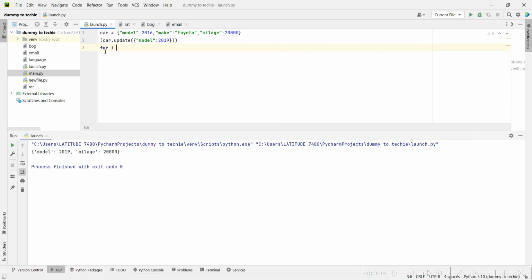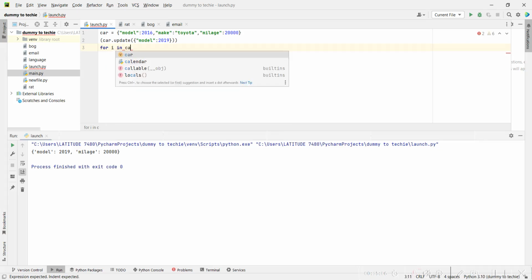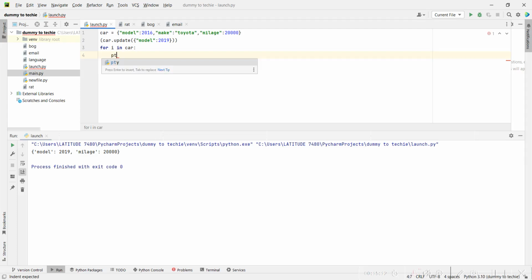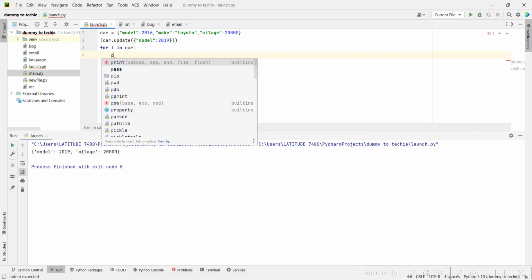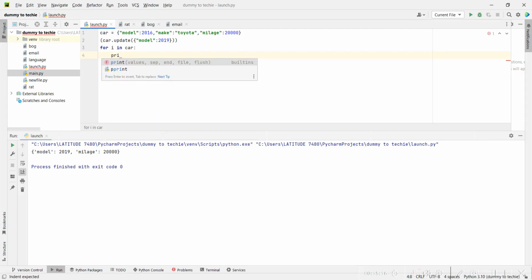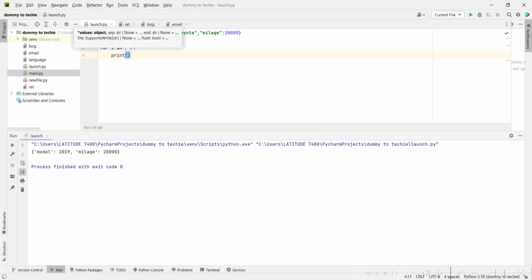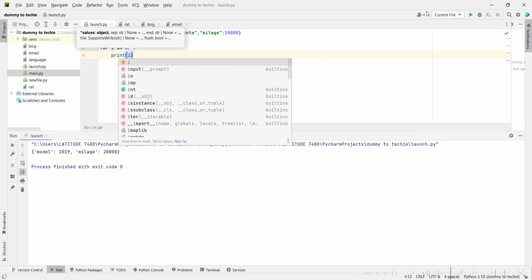So we can say for I in car. So what do I want to perform? I want to perform an action, right? So let me say print. Let's first ask it to print out I, so let's even see what this thing is using to iterate through the dictionary. So for I in car, print I.